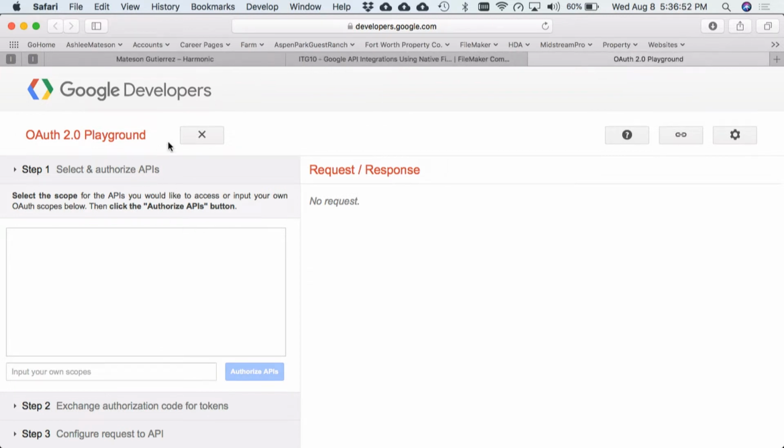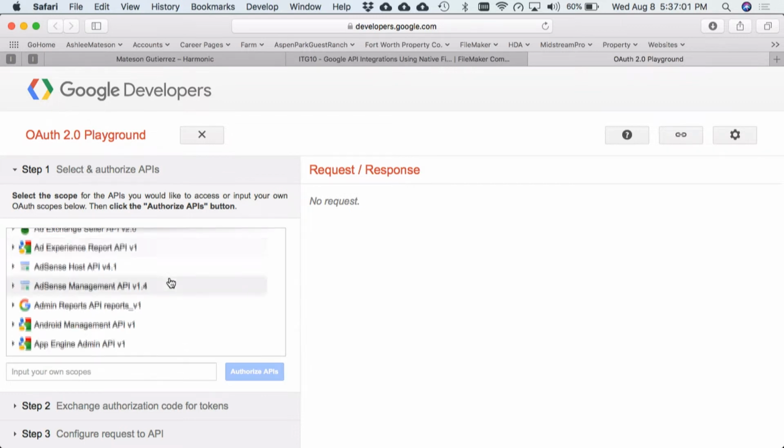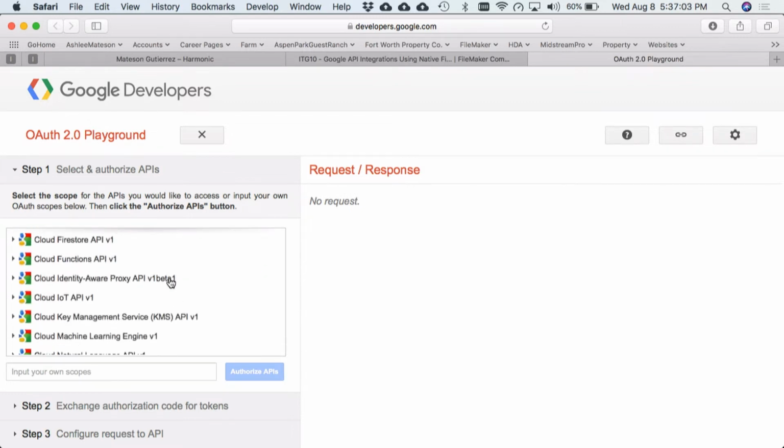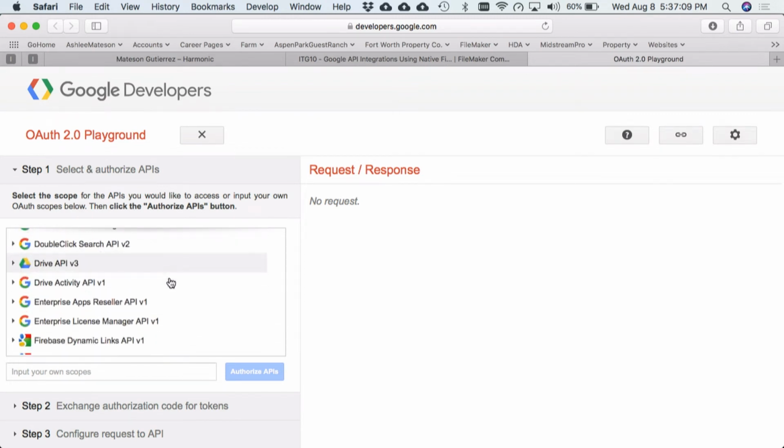So right here, what Google's wanting us to do is select and authorize an API. For today's sake, we're going to be using Gmail. So let's just scroll down here to Gmail. I literally have to say my alphabet out loud sometimes. CFG, there we go.